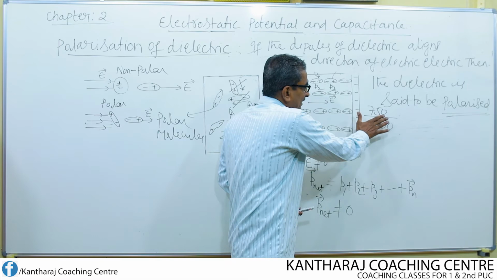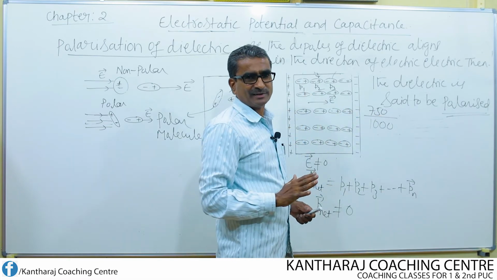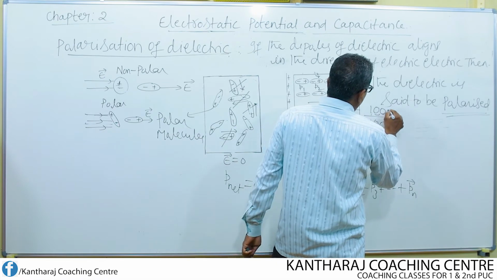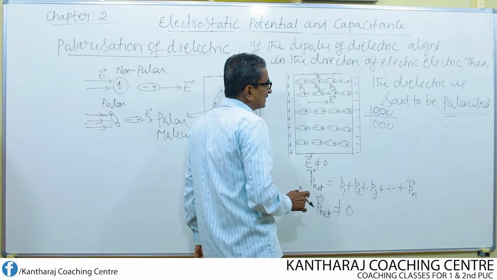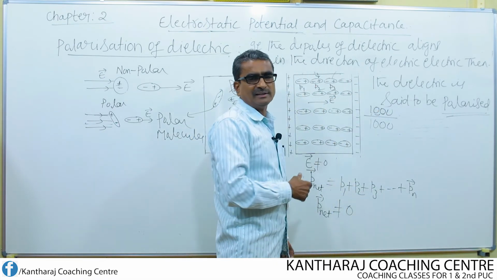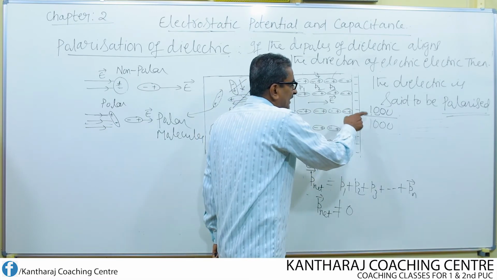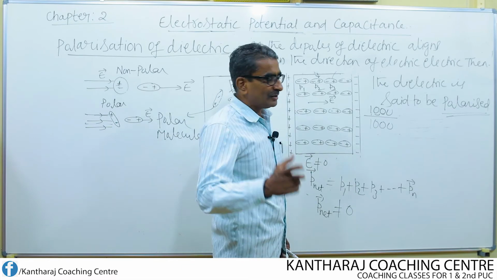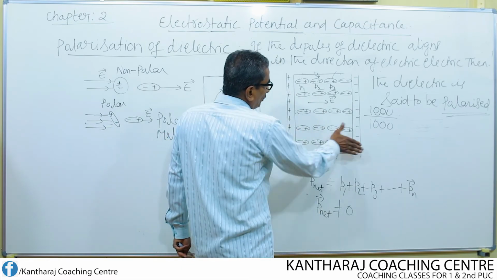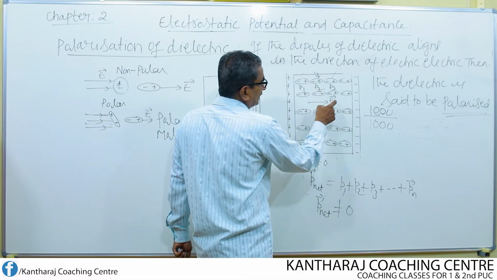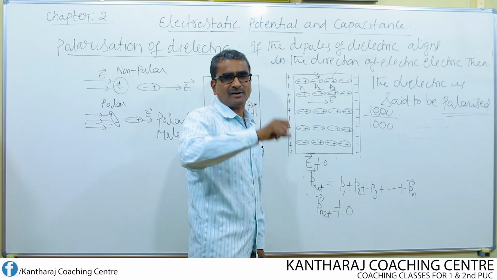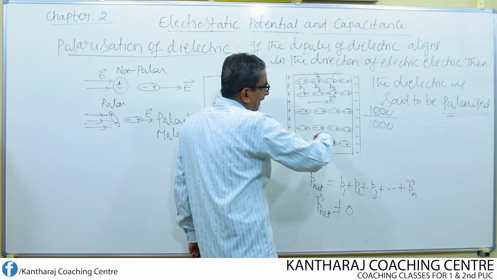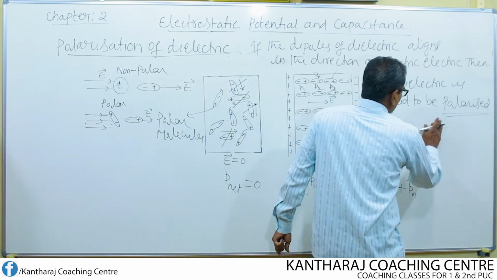Amount of polarization is not 100%. If all 1000 molecules, instead of 750, align in the direction of the electric field, then the amount of polarization is large, that means it is maximum. So for maximum polarization, the strength of the electric field must be large. So this is one factor which affects the amount of polarization.